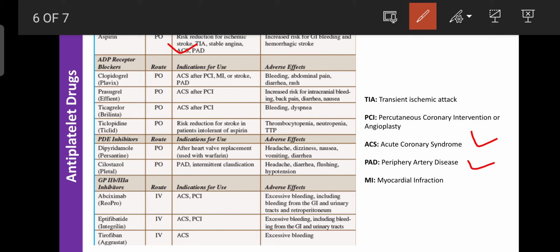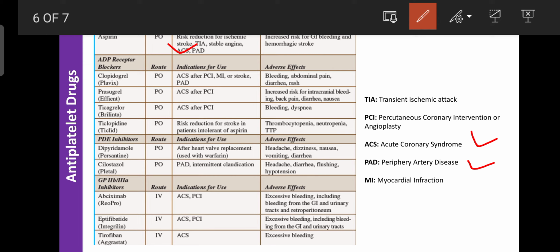Okay, regarding ADR, the side effects: due to use of aspirin, gastric bleeding increases, or the person may suffer from peptic ulcer. Even the patient may suffer from hemorrhagic stroke, that is loss of blood, which is also responsible for causing stroke, known as hemorrhagic stroke. It is one of the ADRs of aspirin. Okay, and aspirin is commonly used in all conditions except for those patients who have a stent.